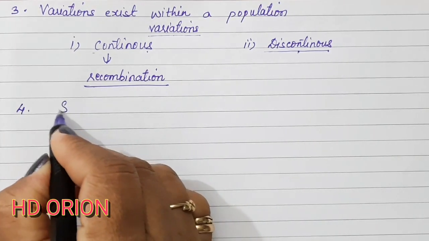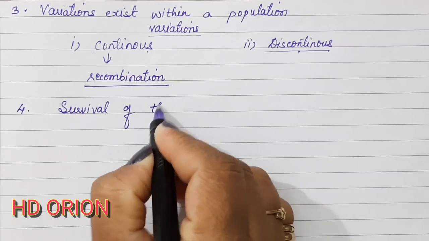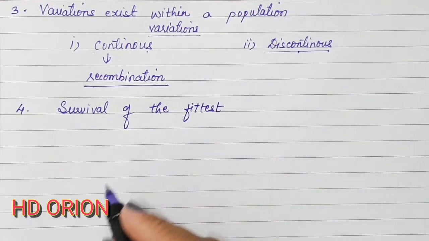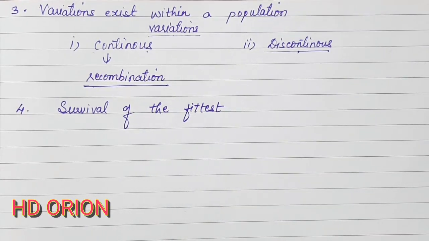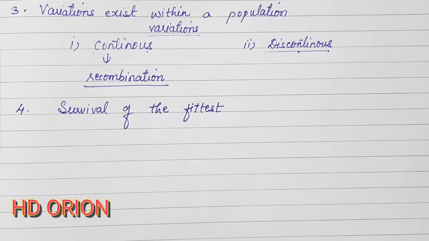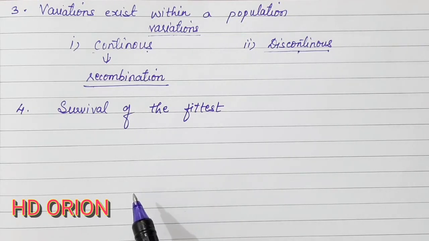The next postulate is the survival of the fittest. Survival of the fittest can be very nicely understood by Lamarck's example of giraffe. Darwin said that there are always different types of organisms present in the same species. For example, there can be short giraffes and there could be long giraffes also, with long necks as well as forelimbs which are very long.